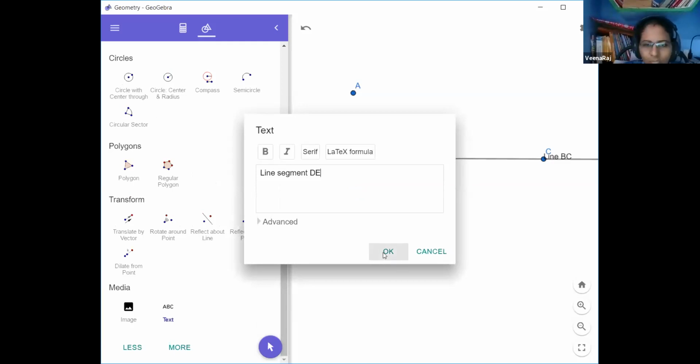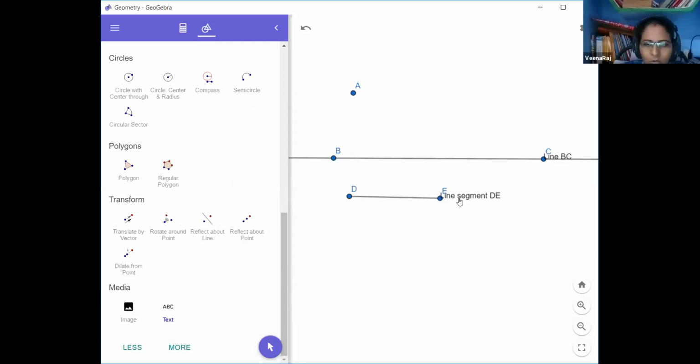How can we indicate a line segment DE? Above it we draw a small line. A line segment should have two endpoints. So that is point, line, and line segment.